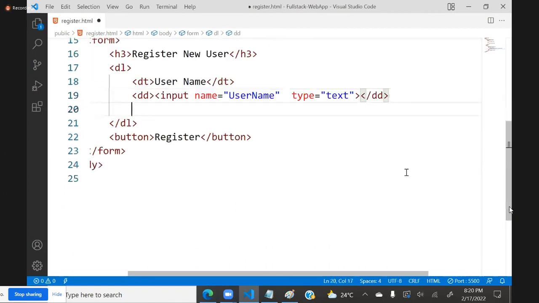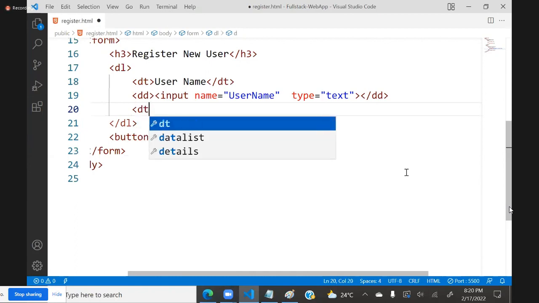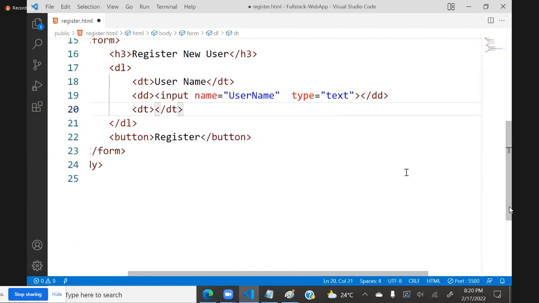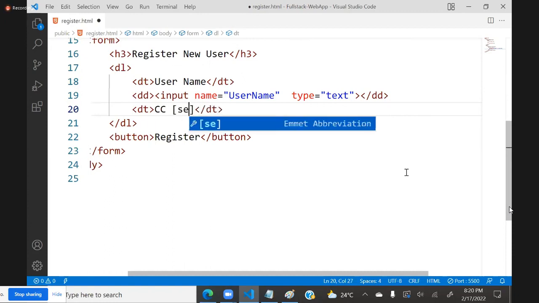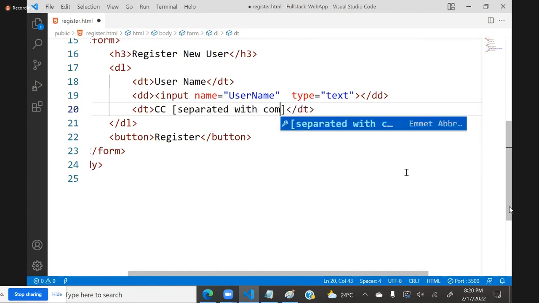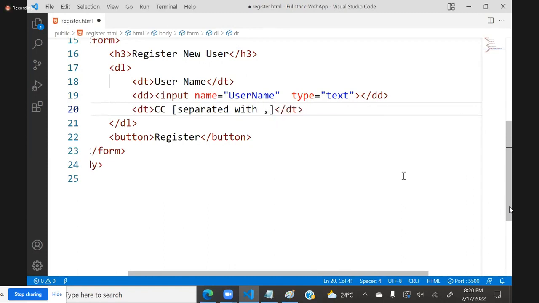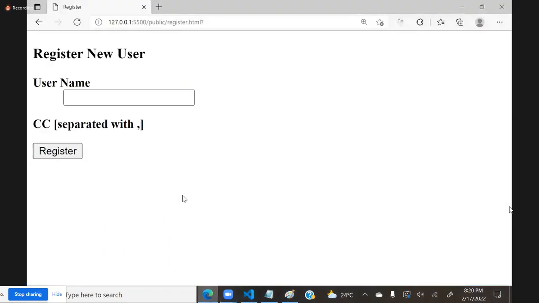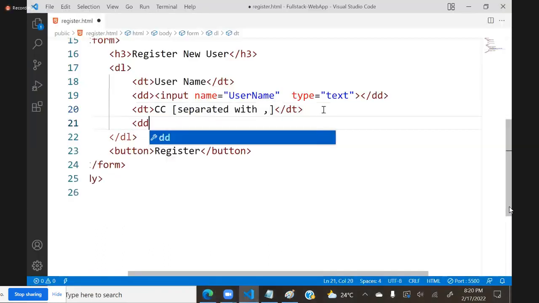Okay, good. Here I am defining another data term, and I'm configuring some CC, separated with commas. We have to write like this.